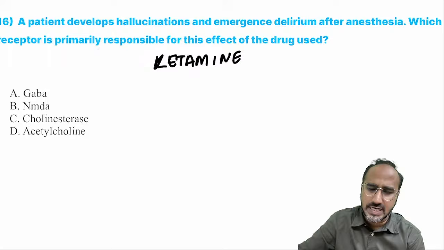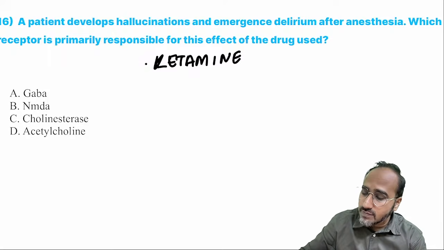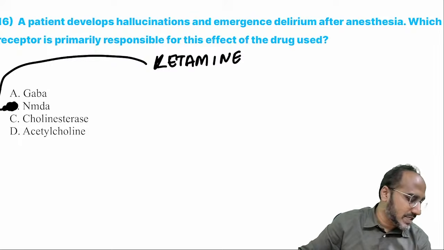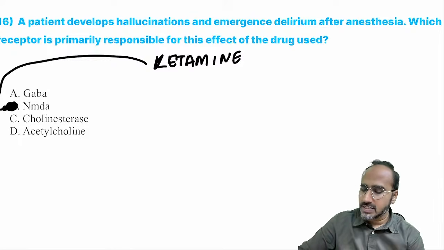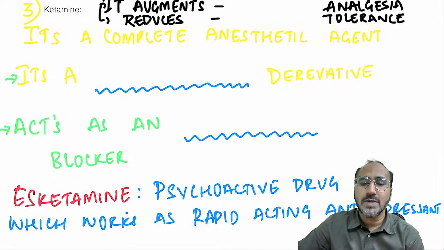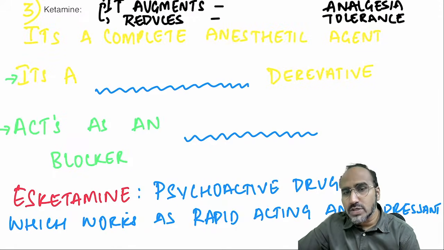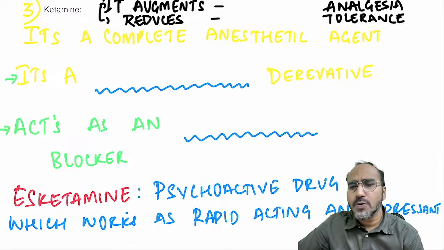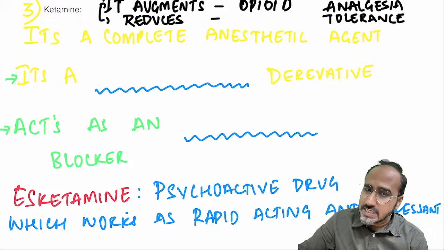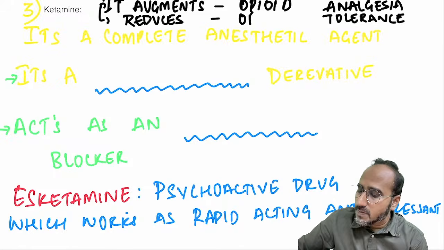He's basically hallucinating. So why does it occur, guys? Because ketamine blocks the NMDA receptors, leading to dissociative anesthesia. Now, as we are discussing ketamine, remember, guys, when you give ketamine to the patient, it will augment opioid analgesia as well as reduce opioid tolerance.